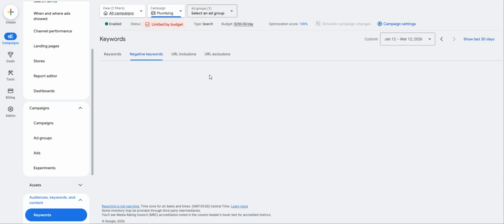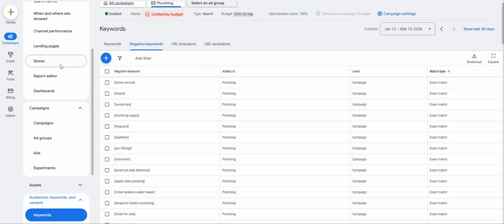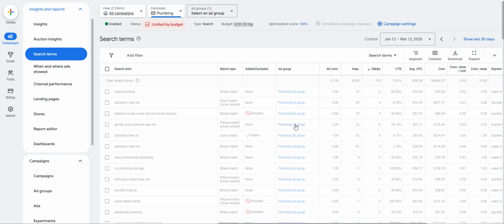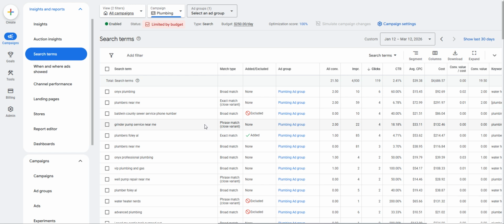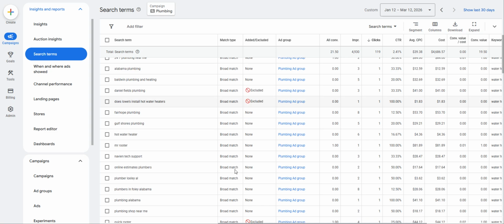Looking more here, let's see what else we got going on. I mean, yeah, okay. There's a lot of negative keywords. You could probably do better though with some phrase match, some lists and stuff. You can always do better about that. I know we're using all broad match here. I actually didn't comment on that. I think we should veer away from broad match, but the search terms here are mostly relevant. So it's not the biggest deal as long as you take care of it.